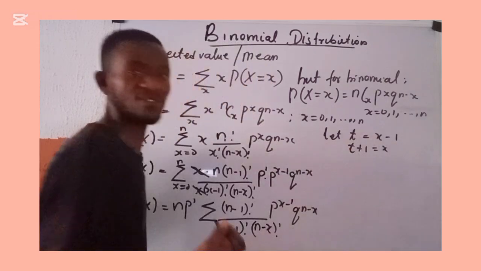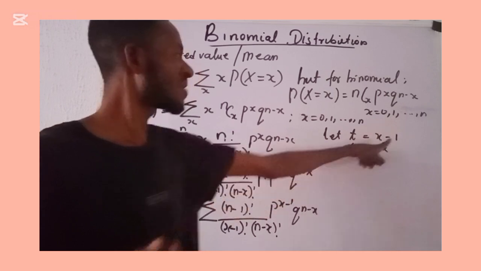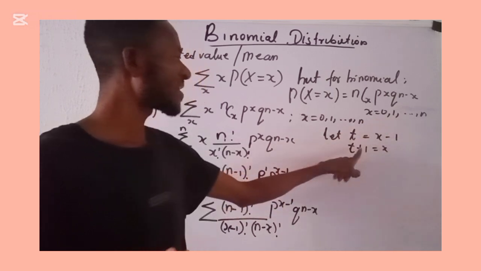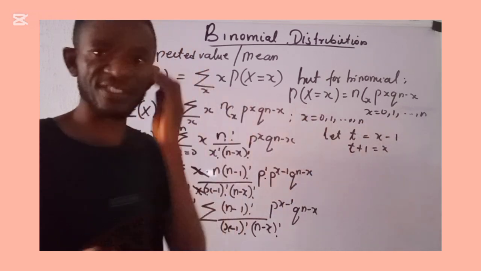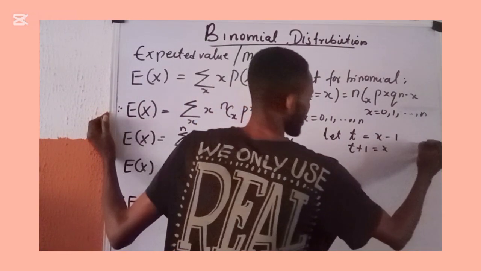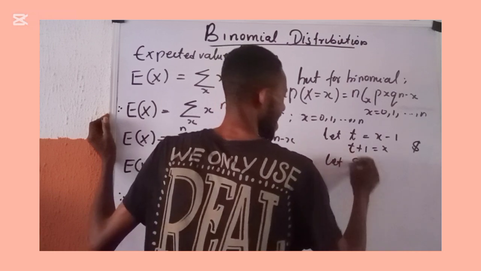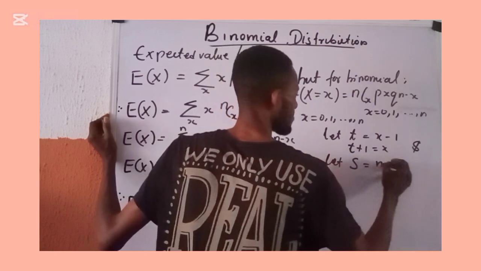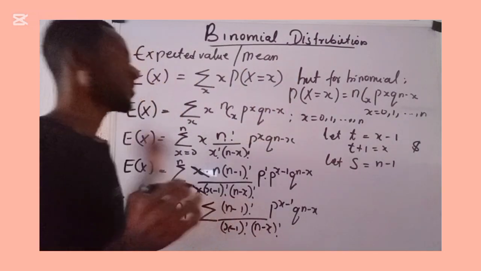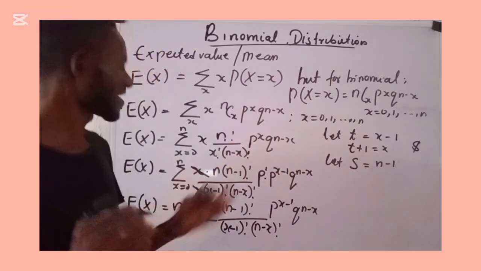You can check it. If this t equals x minus 1, it implies that when this minus 1 comes over here, it takes plus, then it equals x. I've made a definition. And I want to make another definition, and let s equals n minus 1. If s equals n minus 1, then it means I can easily return back here.